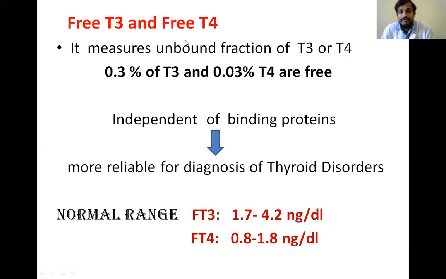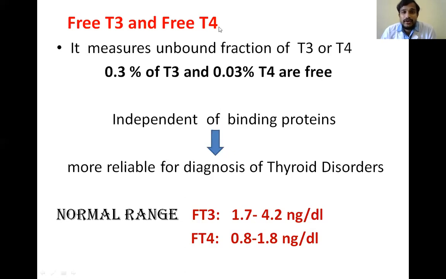And FT3 and FT4, free T3 and free T4. These are nothing but the part of T3 and T4 which is not bound to any proteins. T3 and T4 are generally bound to proteins, and free T3 and T4 are that part which is not bound to any proteins.